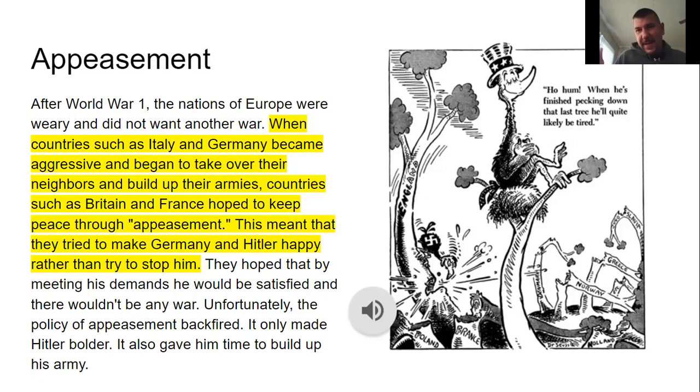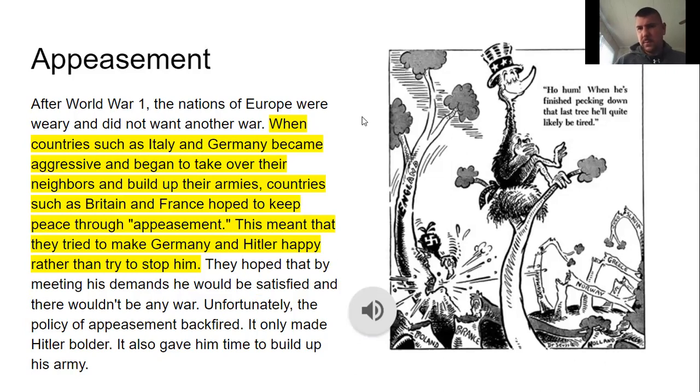But he just kept coming and kept taking over stuff. They hoped by meeting his demands, he'd be satisfied and there wouldn't be any war. Unfortunately, this policy did not work. It backfired. It made Hitler bolder. It gave him time to build up his army during this time.